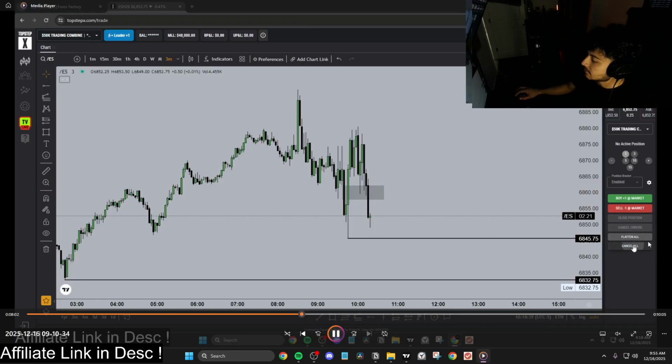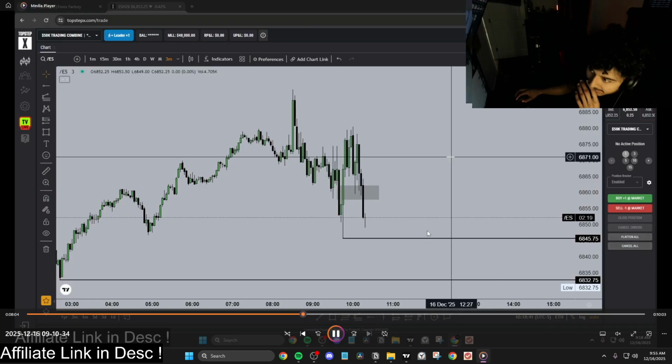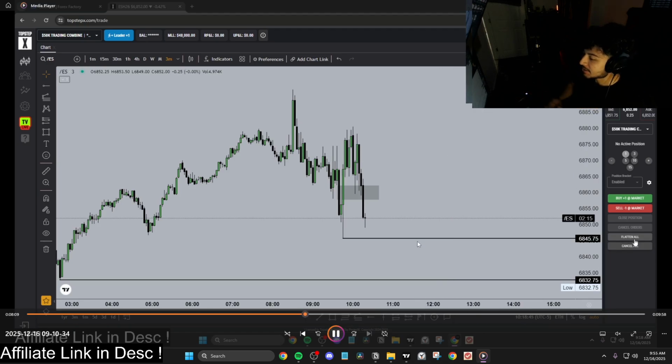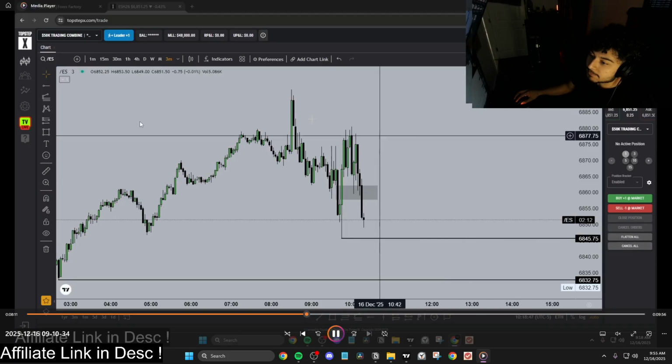TopStep's down, I canceled, flattened all. I was trying to make sure this is not on anything, bro, no market. I'm just trying to be out fully. But you can see it was on the combines, and then I refreshed, and then eventually it just never loaded. So yeah, that's pretty much really it.